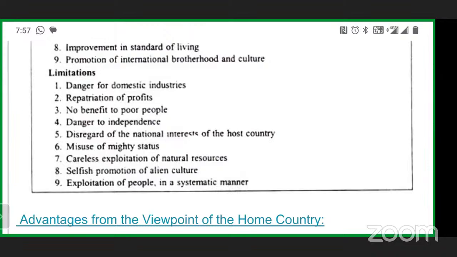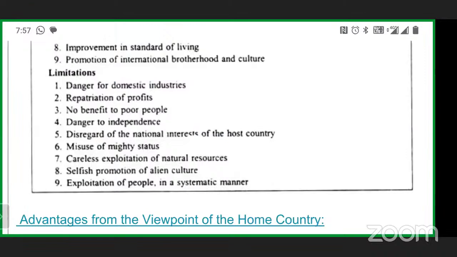Ma'am, what is repatriation? Repatriation means love for the society, love for the country. When you have an international company, that love for the society and the country becomes less, so the patriation of profit becomes less. That's why it is called repatriation of profit. I will come to that, don't worry.